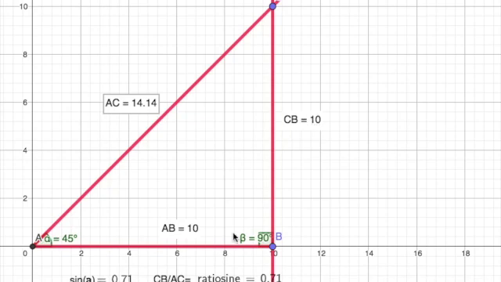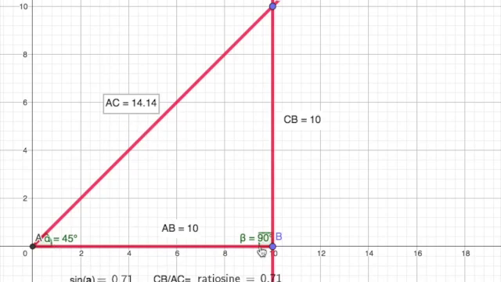So, you can use the Pythagorean theorem: 10 squared plus 10 squared equals hypotenuse squared. And then you solve, and this is 10 times square root 2. So sine of 45 is this, divided by that, 1 over square root 2, or you can rationalize it and get square root 2 over 2. The same with cosine, yeah?